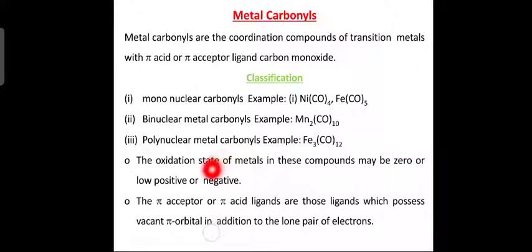Alright. The oxidation state of metals in these compounds may be 0 or low positive or negative. The pi acceptor or pi acid ligands are those ligands which possess a vacant pi orbital in addition to a lone pair of electrons. Now what are pi acid ligands or pi acceptor ligands? They contain a vacant pi orbital. So these must contain a vacant pi orbital in addition to a lone pair of electrons. Then they are called pi acceptor or pi acid ligands.